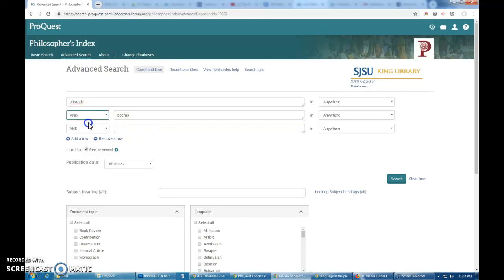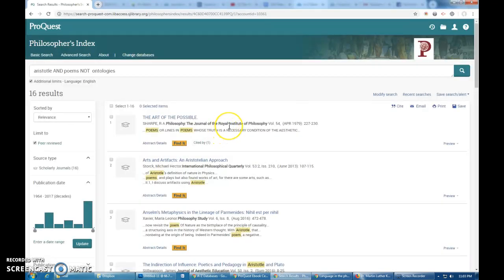Let's do and then maybe not. Something about him. Thankfully, there's still plenty that don't include ontologies. As you can see, there are quite a few things you can do to modify your searches. Advanced search will go a long way to help you find more specifically what you're looking for.